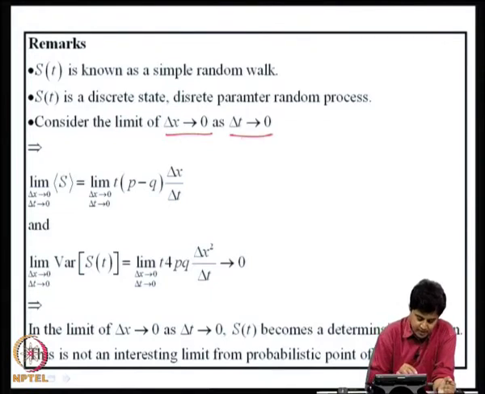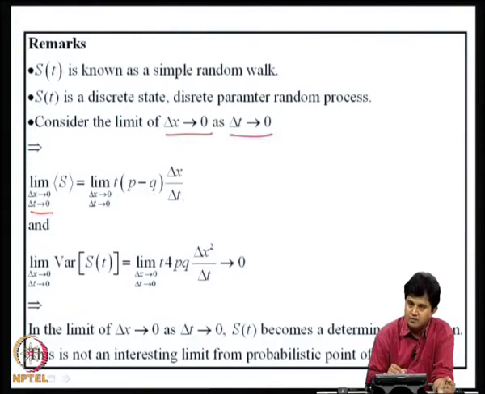If I do that, the limit of delta x going to 0, delta t going to 0 of the expected value of S of t, I get t into p minus q delta x by delta t, which is a meaningful limit because both delta x and delta t are going to 0. So, it can be a meaningful limit.